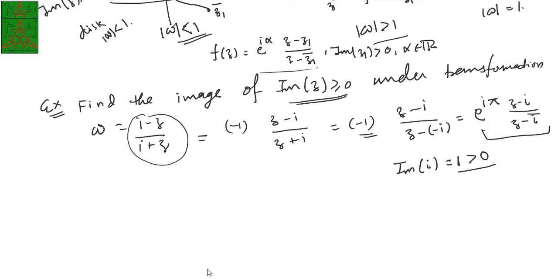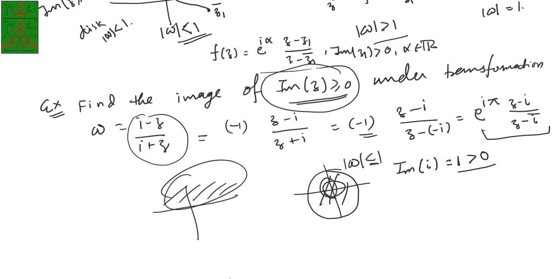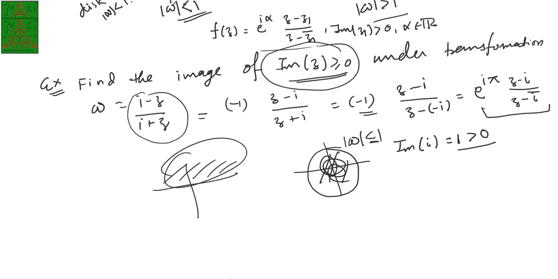So from this what we can say is that the image of the upper half plane under this transformation is onto the disk with radius 1. This is the image of the upper half plane, inside this portion. That completes the proof and the solution for this example. Let's have another example.